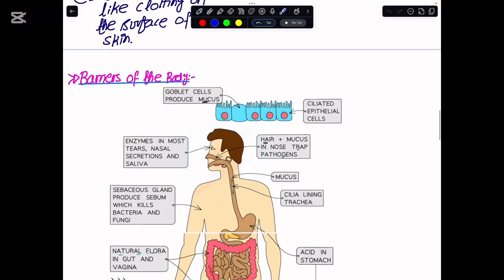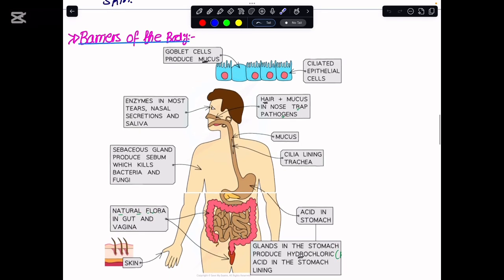Let me just quickly take you to a diagram where we must be in a position to highlight where in our body we have these physical and chemical barriers. Now, here you see that we have the skin, and in the skin we have the top epidermis, and below that we have the dermis layer. And our epidermis has some dead cells, and they are also deposited with a keratin protein. So this would act as a physical barrier.